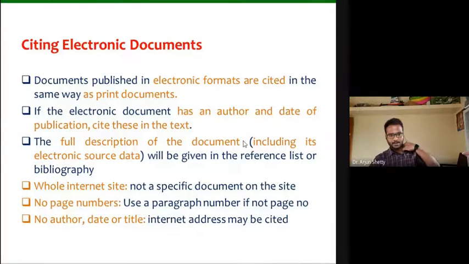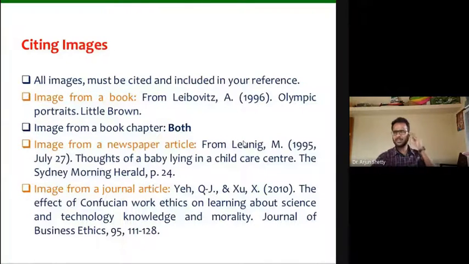Okay, sir. Now coming to citing images. Similar to that, again the electronic document, citing the images also is to be made properly. But there are some differences if it is derived from a book, if you have taken it from newspaper articles, or if you have taken it from journal articles. When you are writing a scientific article, you are supposed to cite the name of the author who published the original image. So if you're taking the image from a book, you need to put it like this.